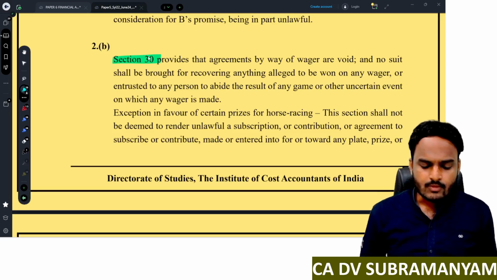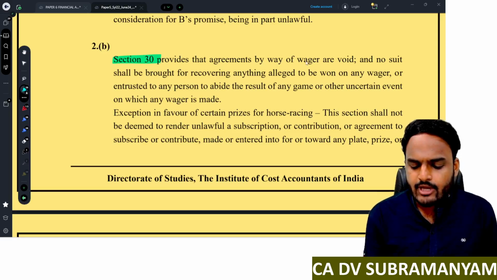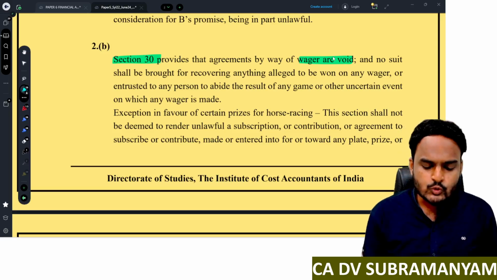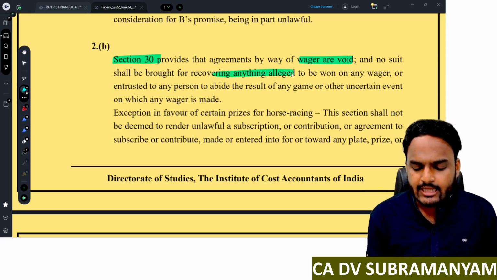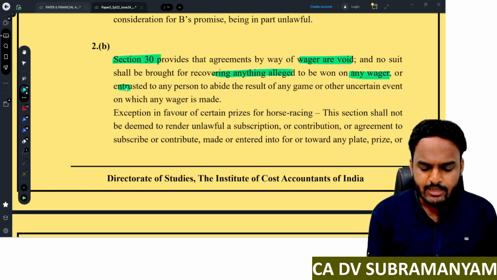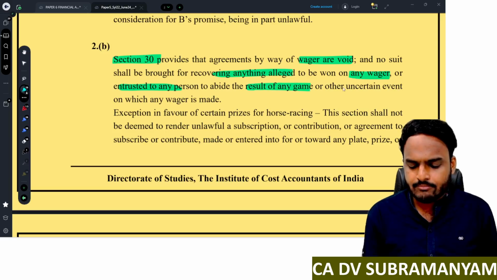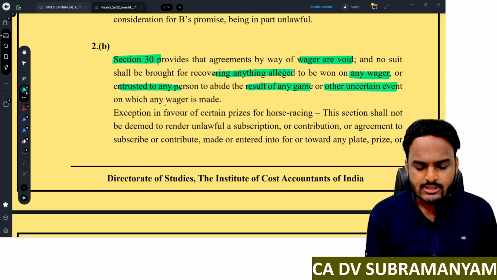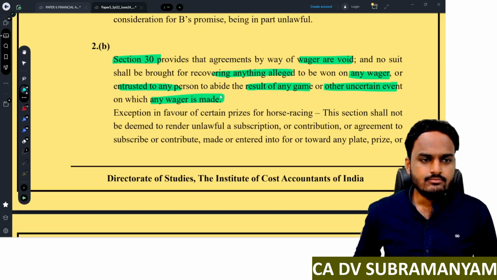Section 30 provides the agreements by way of wager are void, and no suit shall be brought for recovering anything alleged to be won on any wager or entrusted to any person to abide the result of any game or other uncertain event on which any wager is made.